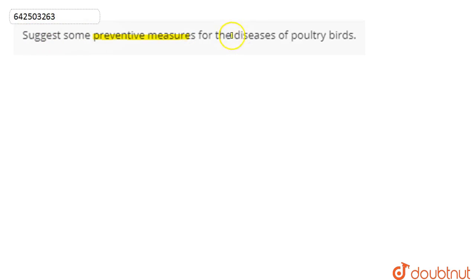If we talk about this question, we are asked to suggest some preventive measures for the diseases of poultry birds. So if we further talk about some of the preventive measures that could be followed for the diseases of poultry birds, the number one is the care for the layers. There are two distinct phases in the life of a layer.